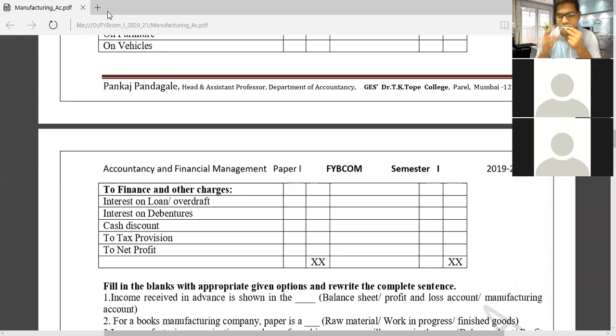Even the MCom students also have exams going on. See friends, exams are going on online basis.